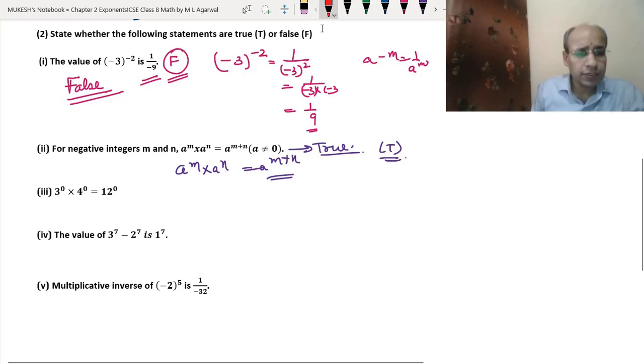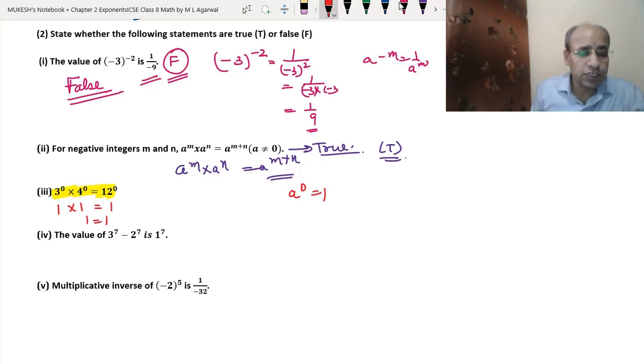Now we have to check that 3 to the power 0 into 4 to the power 0 is equal to 12 to the power 0. Okay. Now as we already know that a to the power 0 equals 1, whatever may be the power. So 3 to the power 0 is 1, into 4 to the power 0 is also 1, and 12 to the power 0 is also 1. So 1 into 1 is 1, so 1 equals 1. So that means our answer is correct. So this is true. This condition is true, so we can write T.